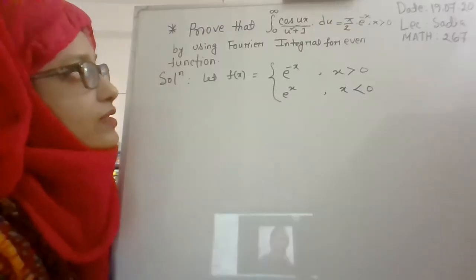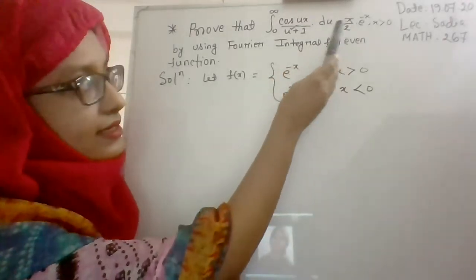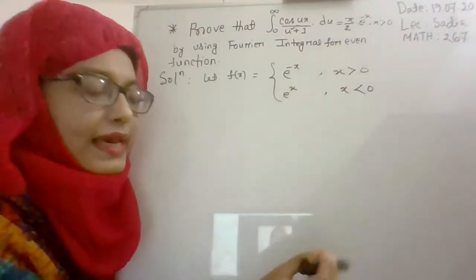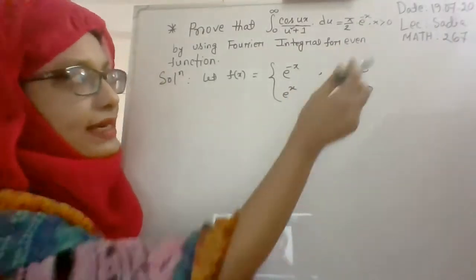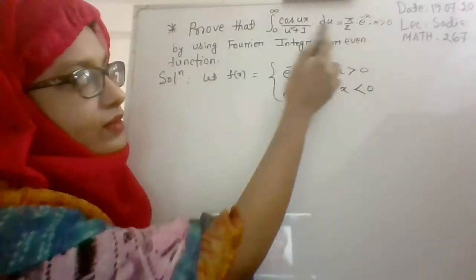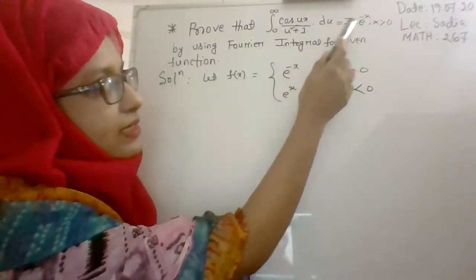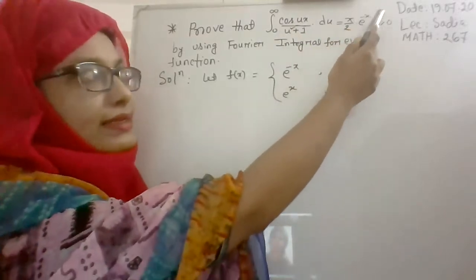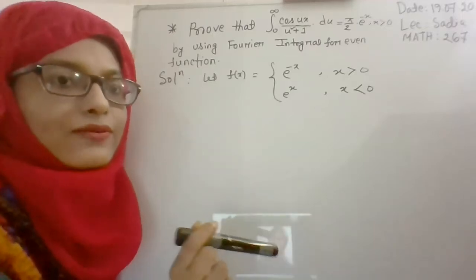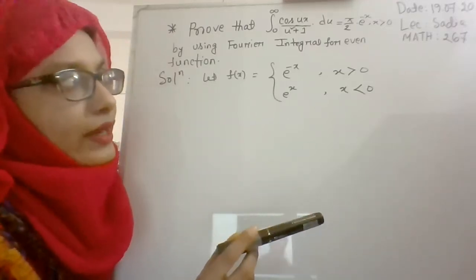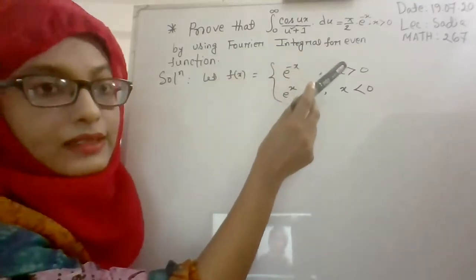Our today's problem is: prove that the infinite integral is equal to pi by 2 e to the power minus x, and here one condition is given, that x is greater than 0. This is our considered problem. We have to prove that this improper integral is equal to pi by 2 e to the power minus x, where x is greater than 0, by applying Fourier integral for even function.